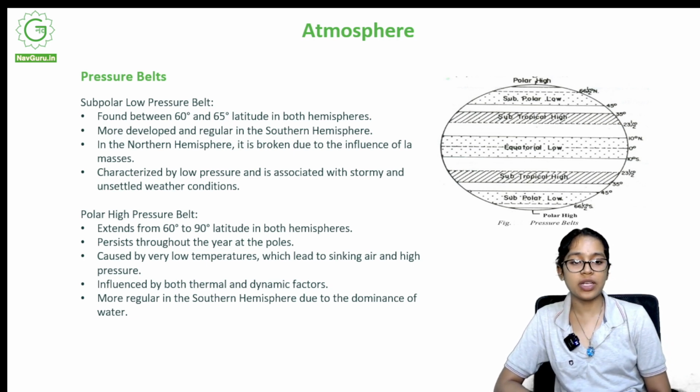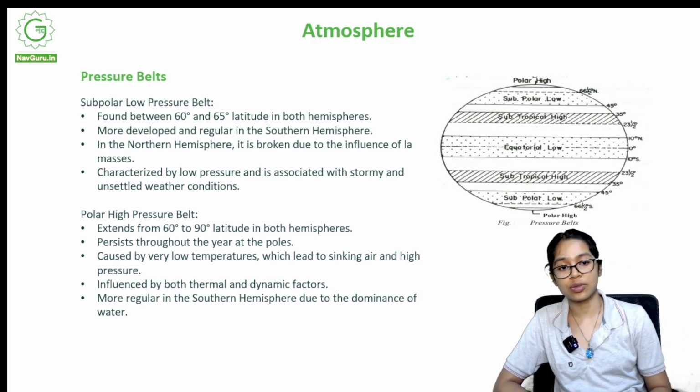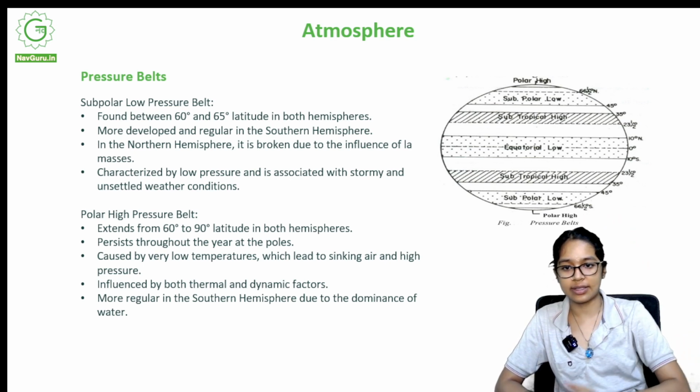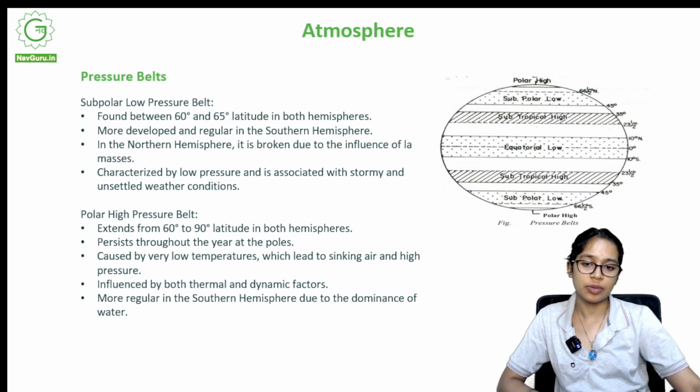It is caused by very low temperatures which lead to sinking air. So temperature is low, pressure is high, and hence the air sinks. It is influenced by both thermal and dynamic factors. It is more regular in the southern hemisphere due to the dominance of water.